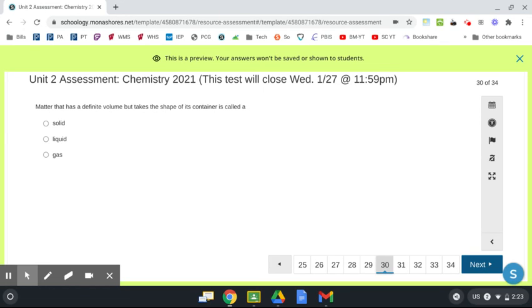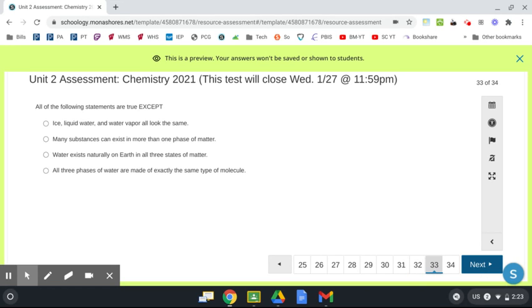Number 30. Matter that has a definite volume but takes the shape of its container is called a solid, liquid, gas. Number 31. Matter that has no definite volume and no definite shape is a solid, liquid, or gas. Number 32. Matter that has a definite volume and a definite shape is called a solid, liquid, gas.